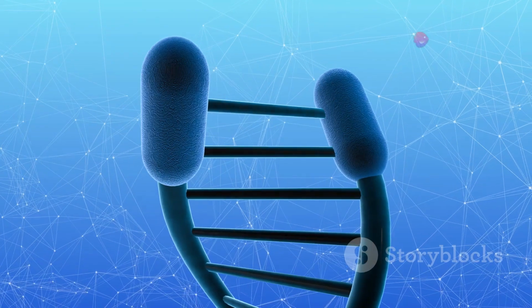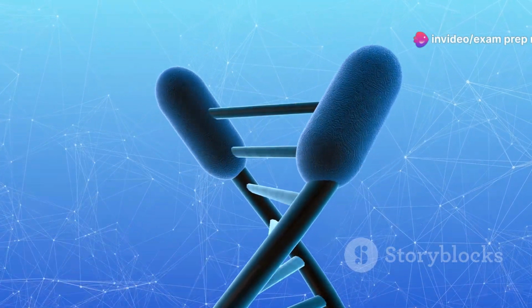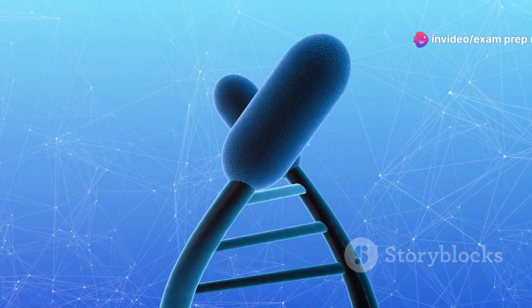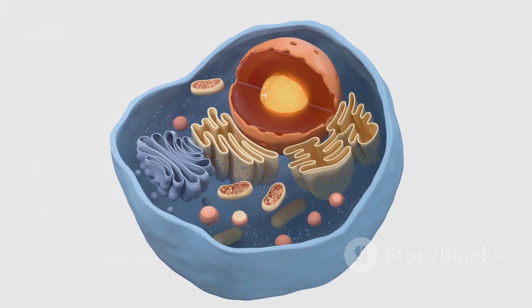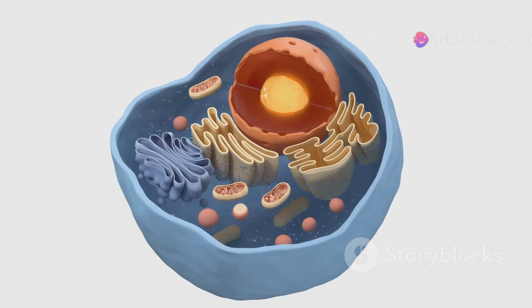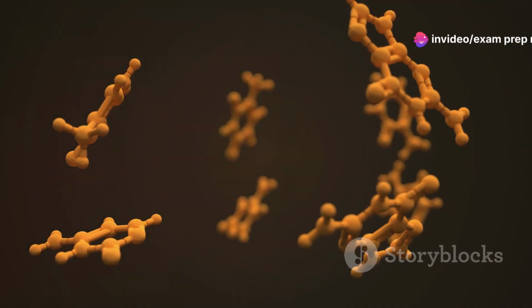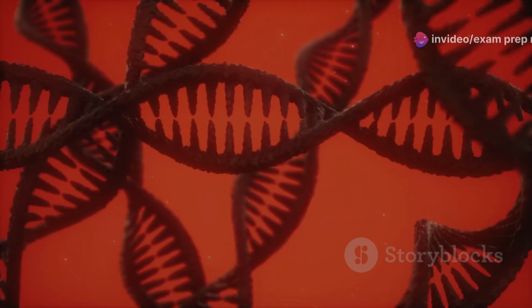Just like the arrangement of letters determines the meaning of a word, the order of amino acids dictates the protein's role in the cell. Some proteins provide structural support, while others act as enzymes, facilitating chemical reactions. Understanding proteins is essential for comprehending the intricacies of biology.